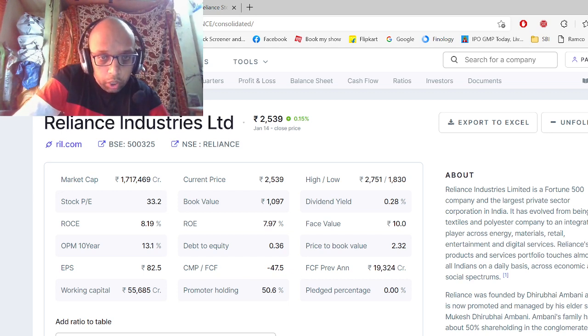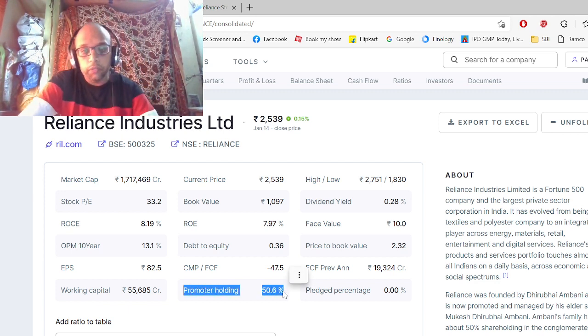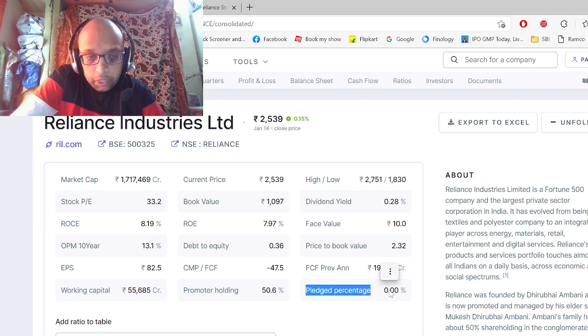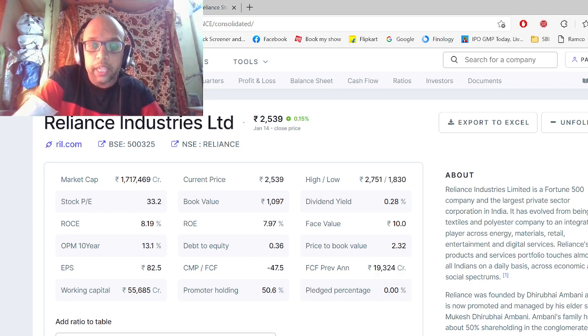Okay, and the promoter holding is 50.6%, meaning the company promoters, directors, and all these people have almost 50.6% of the overall shares. Okay, and this is the pledged share percentage, which is 0.0%, which is very good. That means they have not pledged their shares anywhere to take any loans. Whenever it is zero, it's the best thing.